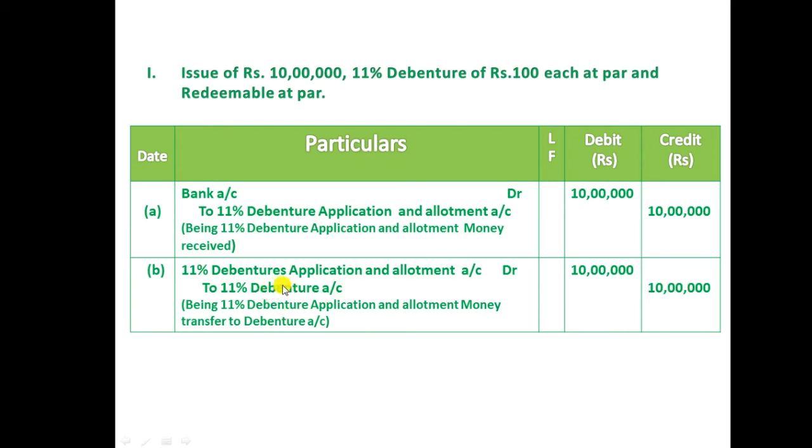Debenture is a loan, a long-term loan collected by the company from the public. In a future period the company wants to repay this amount, so whatever is payable by the business in the future is a liability for the business. According to the modern approach, when a liability increases in business we need to credit it. That is the reason we credited here, and we should write the narration: being 11% debenture application and allotment money transferred to debenture account.